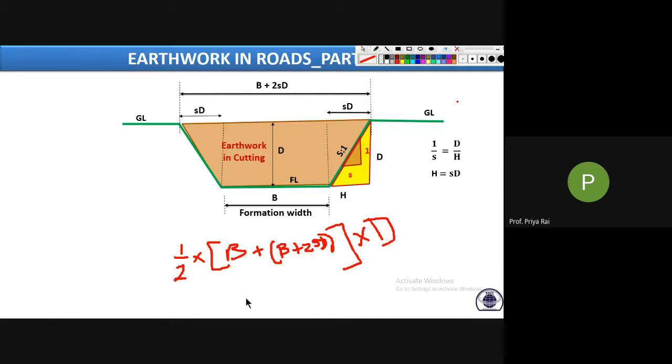If we simplify it, we can write half into (2B plus 2SD) into D. 2 is taken common and it will cancel out. So what remains is B into D plus SD square.